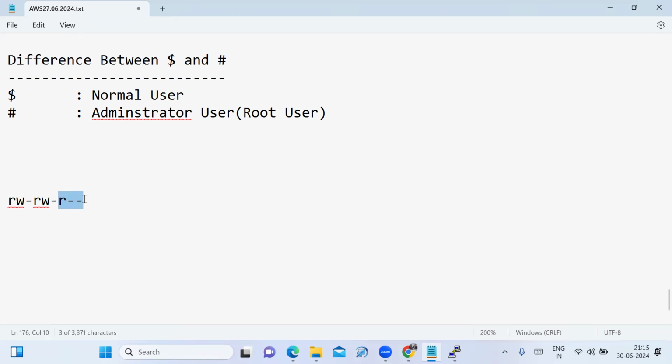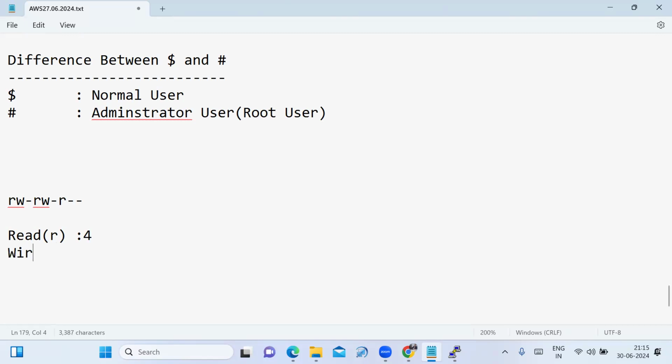See, there are three types of permissions. One is the read permission, which is represented as a small r. The read permission allows you to open and read the content of a file, but you cannot do any editing or modification in the file. It is represented by the number 4.